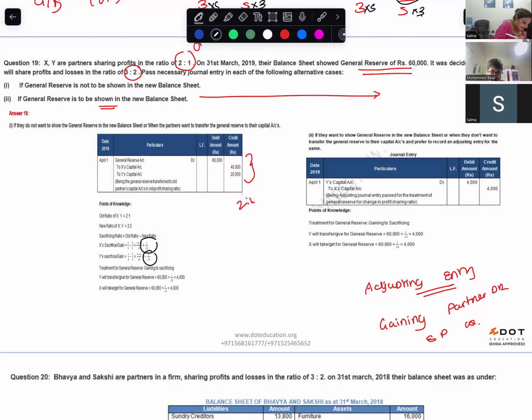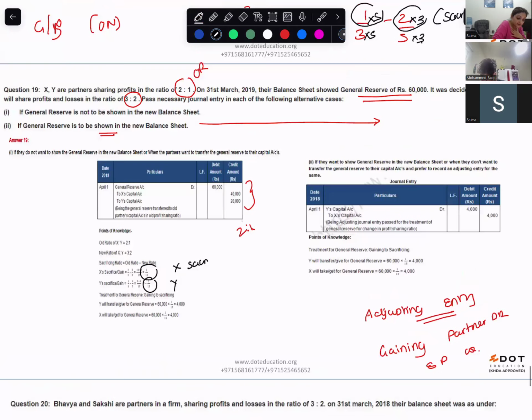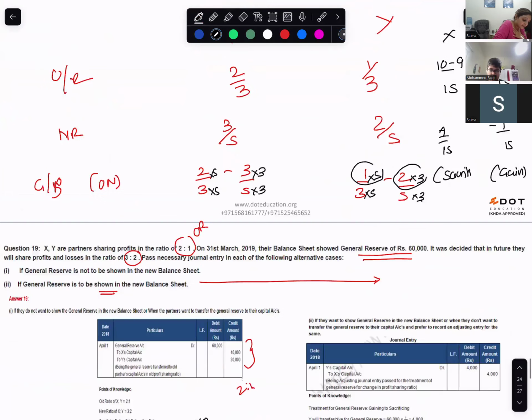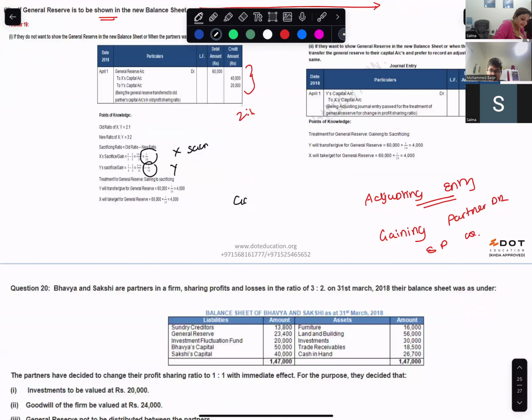Gaining partner is Y and sacrificing partner is X. So it would be gaining partner debit, and sacrificing partner credit. How much?